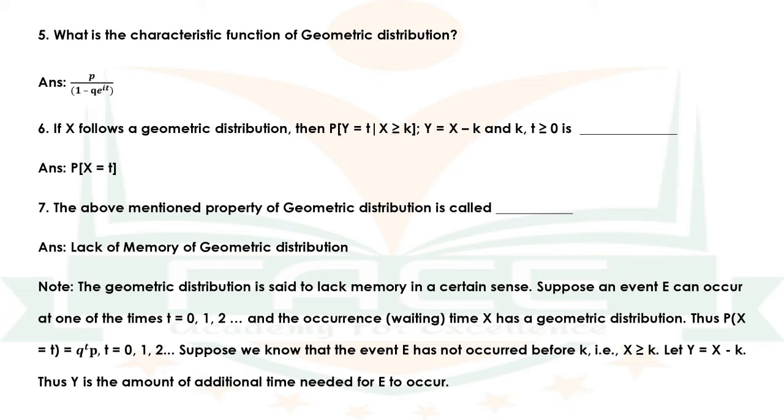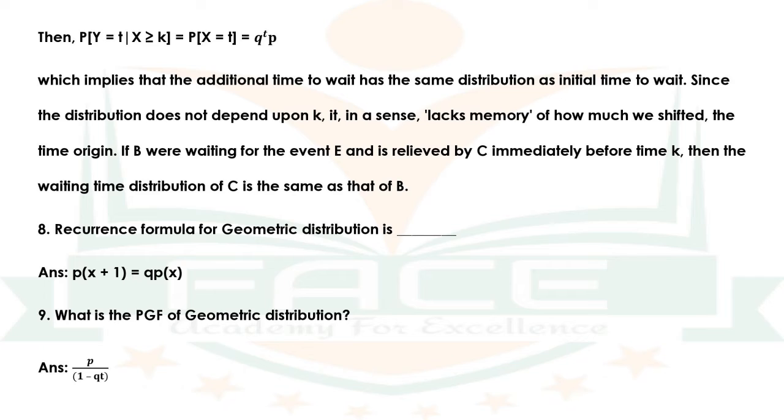Now question number 8. The recurrence formula for geometric distribution is dash. The answer is P of x plus 1 is equal to q into P of x. Question number 9. What is the PGF of geometric distribution? The answer is p by 1 minus qt.